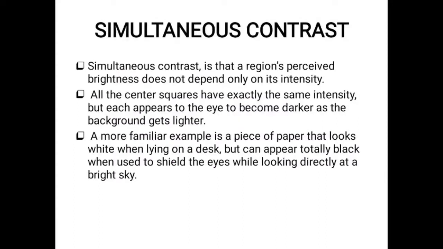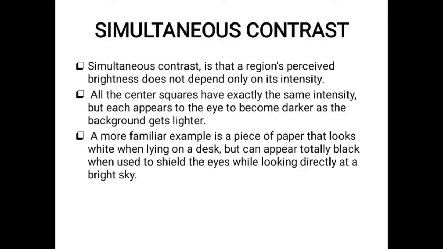Simultaneous contrast means that a region's perceived brightness does not depend only on its intensity. All the center squares have exactly the same intensities, but each appears to the eye to become darker as the background gets lighter. So based upon the background information, each of the inner squares appears darker.